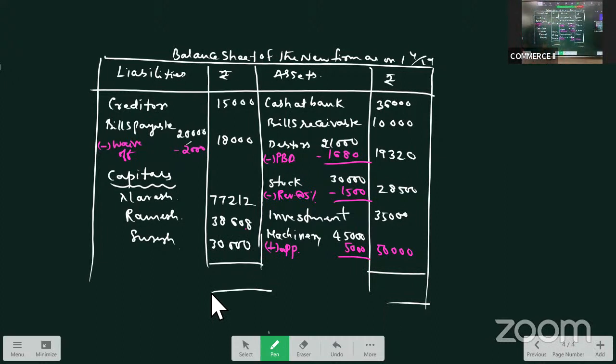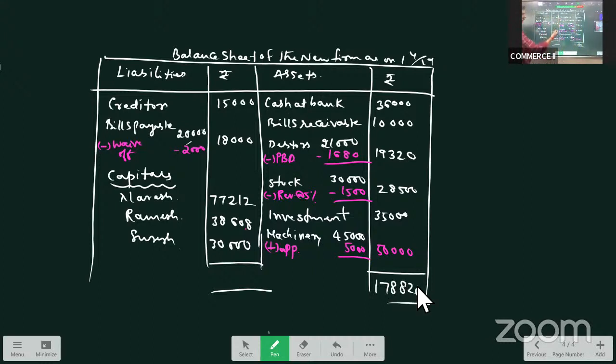The total is 46, 56, 65, 85, 93, 98, 128, 1,78,820.